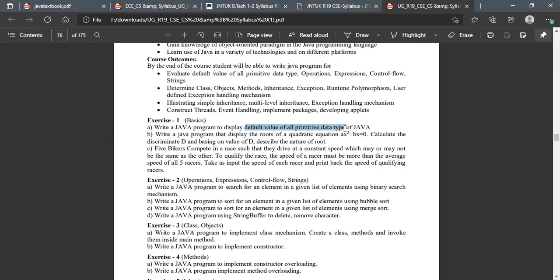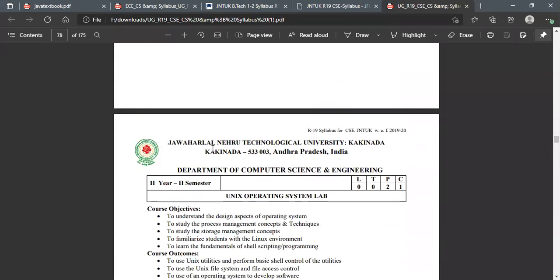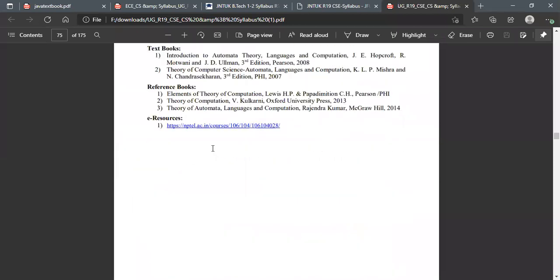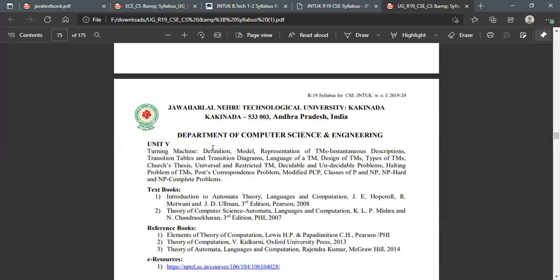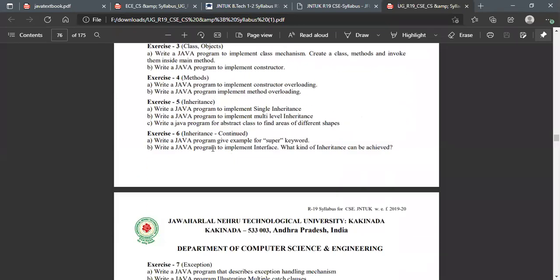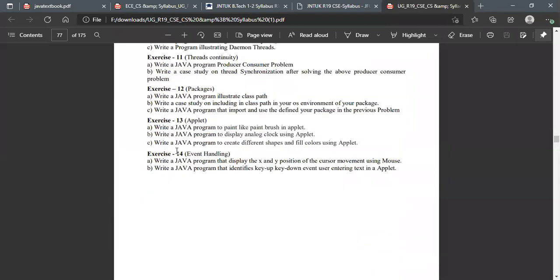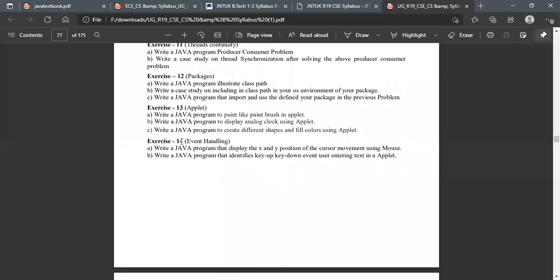This is the default primitive data types, and how you are going to do that one. So I will take it fast, and then later we'll go for the remaining programs. From today onwards, we'll go for programming, because there are so many programs for you. Let me show you this. Just a second. Yeah, 14 programs, I mean 14 exercises.